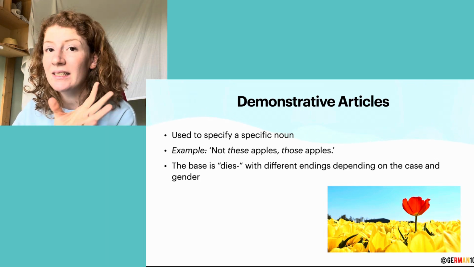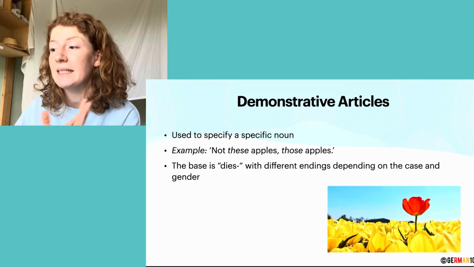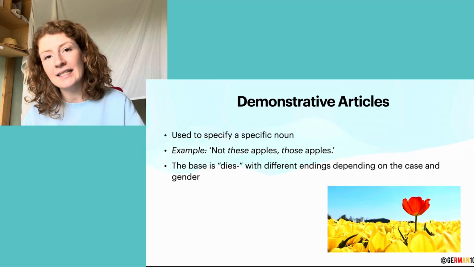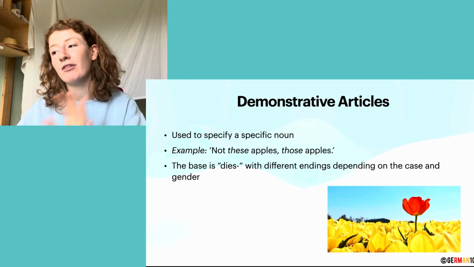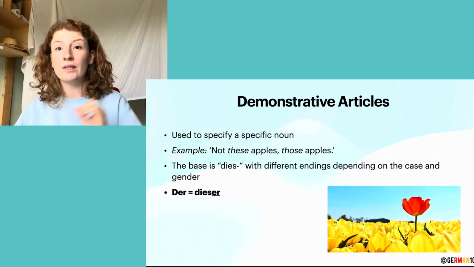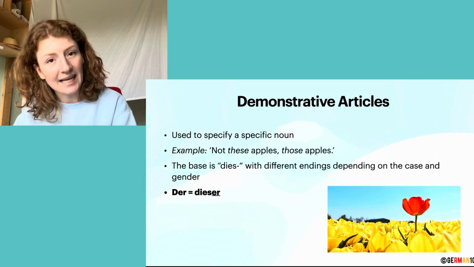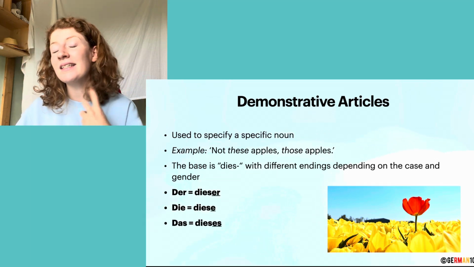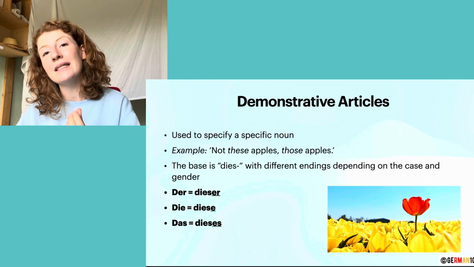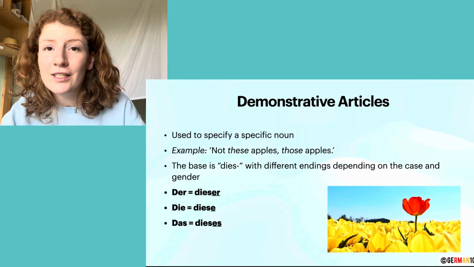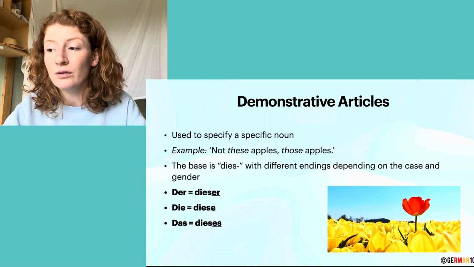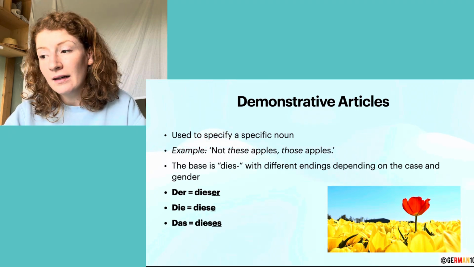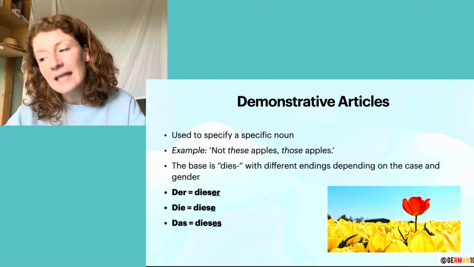So the base form of demonstrative articles is dies. And then, depending on the gender and the case of the noun, we put different endings after that. So der becomes dieser. Die becomes diese. And das becomes dieses. So basically you just take the endings of the articles der and add it after dies. So dieser, diese, and dieses.